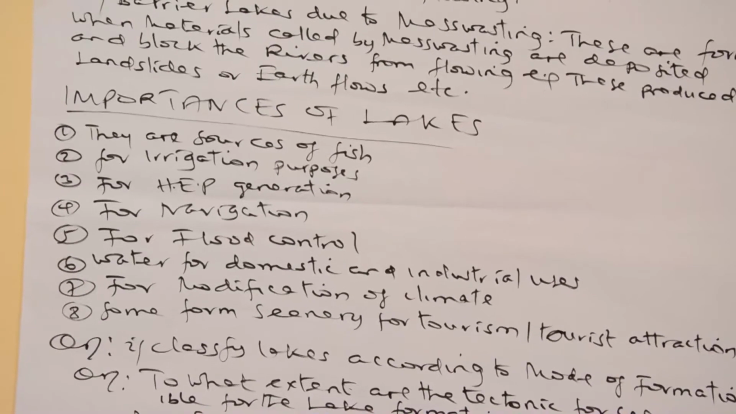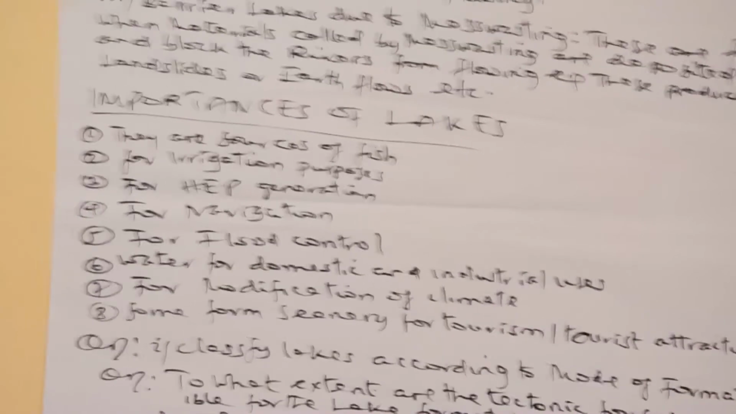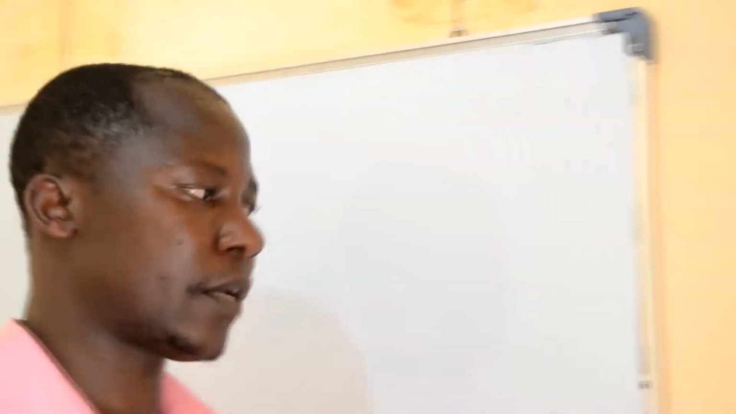For hydroelectric power generation, most of these lakes are used for generating hydroelectric power. For instance, at Kariba Dam, people generate hydroelectric power, and we use this power. In most of Tanzania, we use hydroelectric power rather than solar power or gas power. Therefore, most of these lakes or dams generate hydroelectric power.